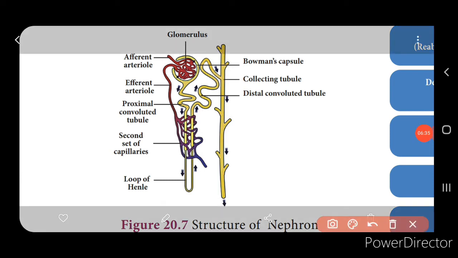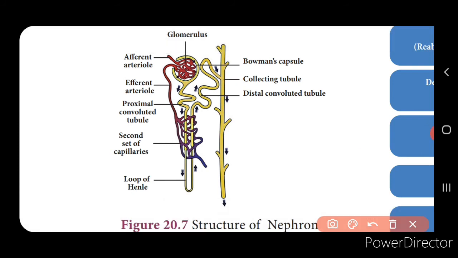The renal capsule consists of a cup-shaped structure which is called the Bowman's capsule. Here you can see the Bowman's capsule, and this consists of numerous capillaries called the glomerulus. Here you can see the glomerulus, that is the network of capillaries.